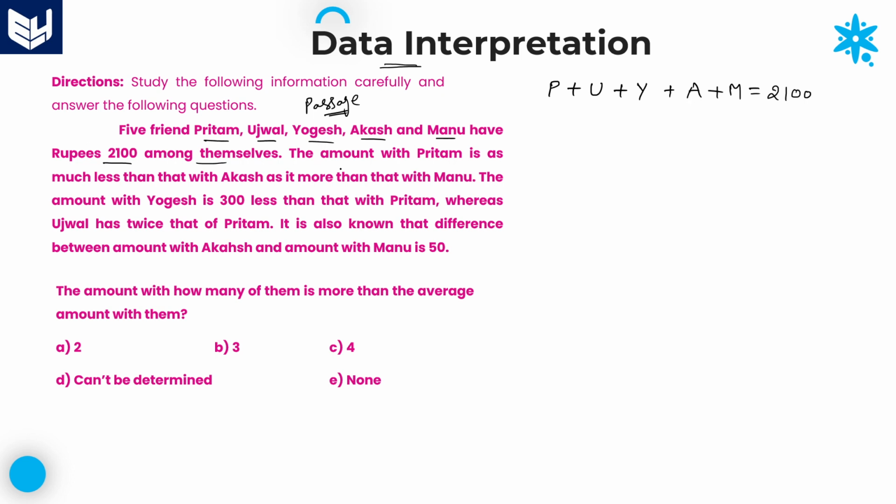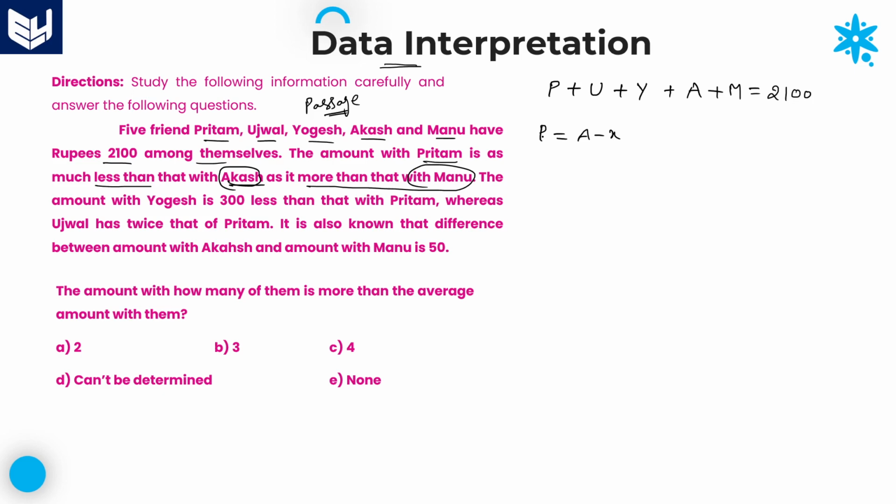Next, the second line says that the amount with Preetham is as much less than that with Akash as it is more than that with Manu. Understanding this sentence is very important. Let us consider Preetham has X rupees less than Akash.